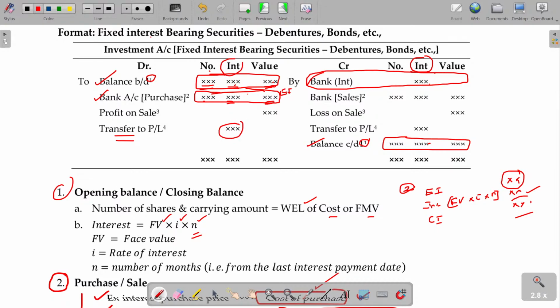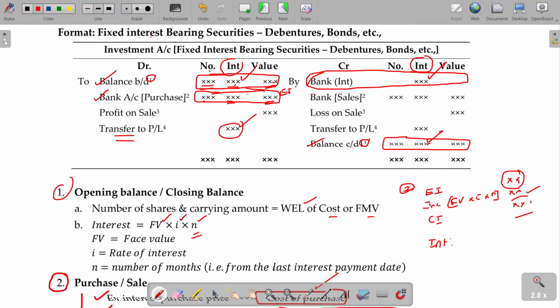In case of interest, the amount transferable to the P&L account is to be calculated. It will have opening outstanding, closing outstanding, and amount received, and the net will be the amount transferable to the P&L account. You usually prepare a working note simply while preparing single entry as well as non-profit organization accounts. Here I am converting that into an account.